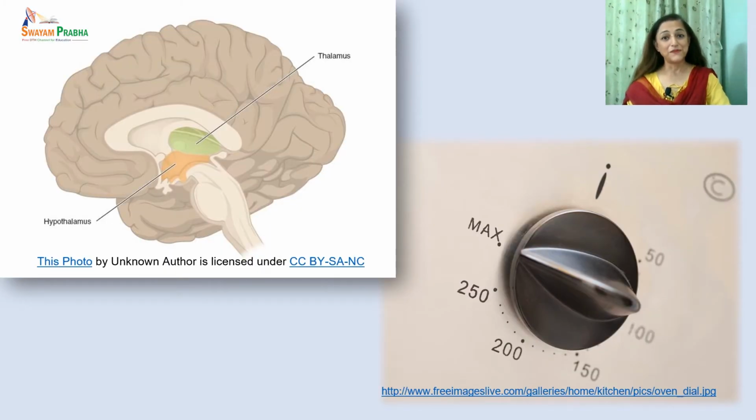The hypothalamus in our brain is an amazing organ performing many important tasks. An important function of this thermoregulatory center is to maintain our body temperature throughout all the seasons. We can correlate this thermoregulatory center with the thermostat, which we see in our electric appliances, for example, AC, refrigerator, electric press, ovens. The thermostat maintains the temperature at a certain level.